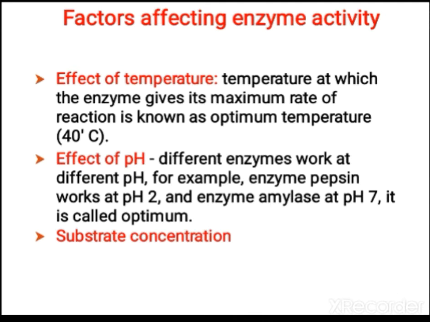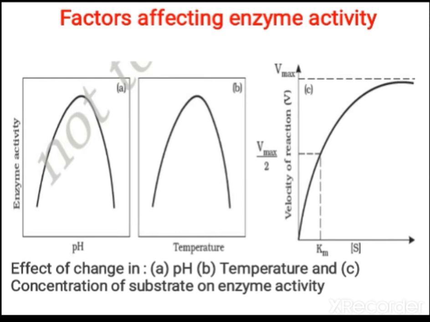So, the factors affecting enzyme activity. First let us see regarding pH. For pH and temperature, under optimum pH the activity will be best, and at optimum temperature the activity is the best. When the pH is low, the activity is low, and when you increase the pH and it reaches the optimum pH, the activity is better. Then later it again comes down when you reduce or increase the pH. It won't help at all. There has to be an optimum.